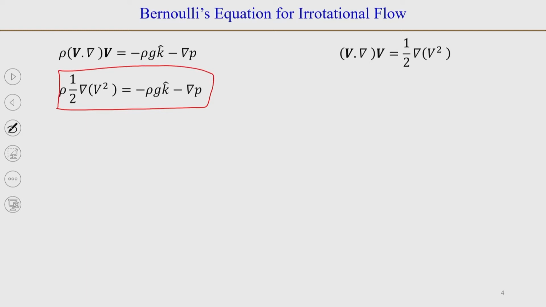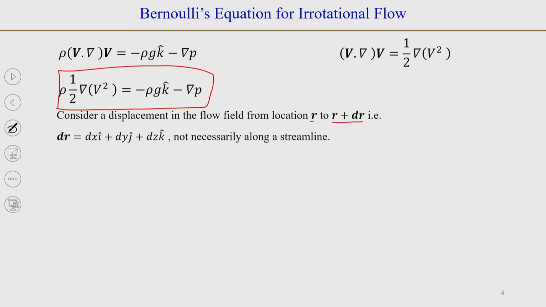Okay. So, we will replace this and our equation becomes in this form. Now, what will we do? Remember when we derived the Bernoulli's equation, we considered that the fluid particle moves along the streamline from point 1 to point 2, and that was a vector ds. Here, we will consider a displacement from any point r to r plus dr. So, from vector r to r plus dr, we can say this vector dr is equal to dx i plus dy j plus dz k. So, the components of dr in x, y and z directions are dx, dy, dz.